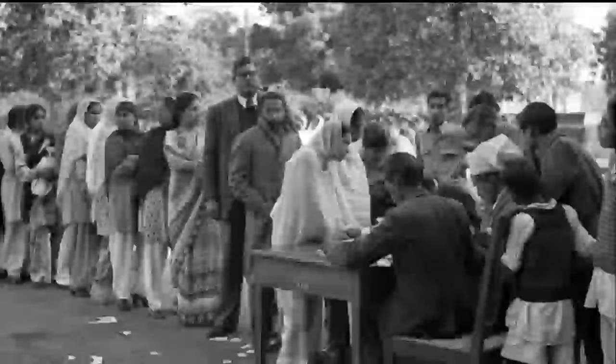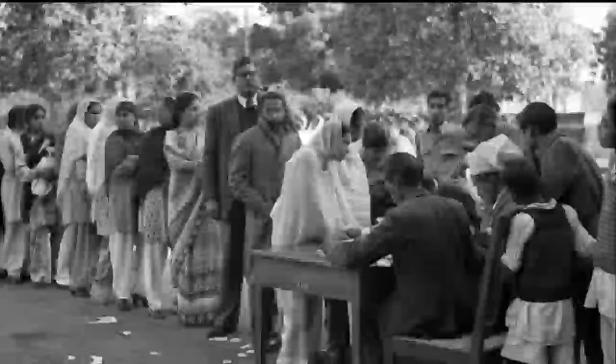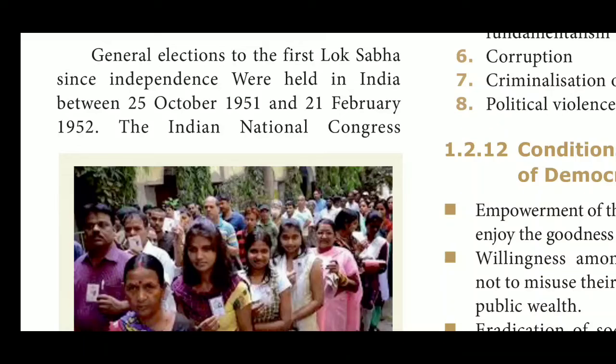The first election in democratic India. The first election was conducted in India between 25th October 1951 and 21st February 1952. The Indian National Congress emerged victorious by winning 364 of the 489 seats. Jawaharlal Nehru became the first democratically elected Prime Minister of the country.